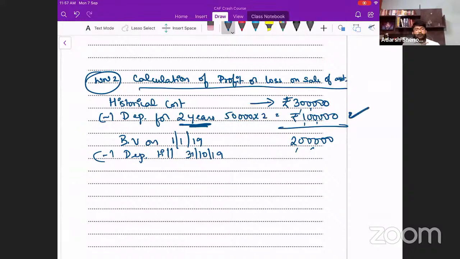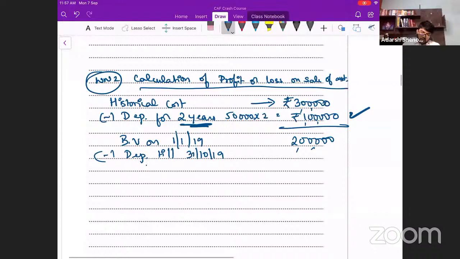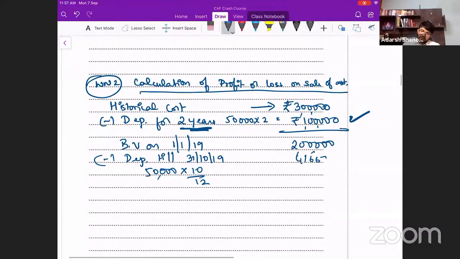Here I charge for whole of the year. The format can be a little different. You can charge for every year 50,000, 50,000, like that you can show. Or you can show, because the straight line method we can do it directly. For WDV we have to calculate for each year systematically, but here it's same. So I just wrote for 2 years together, 50,000 into 2. Here I have to calculate depreciation for 10 months. So this is how I calculate it. 41,667 I get.